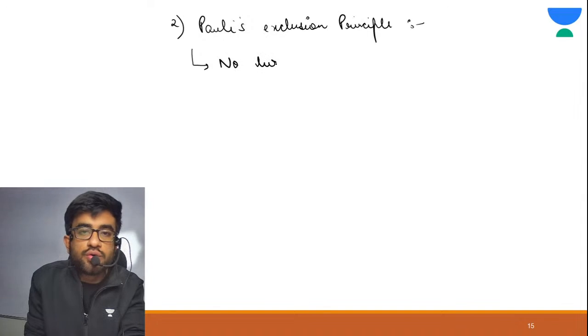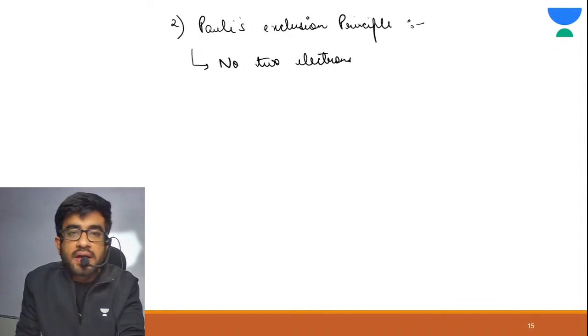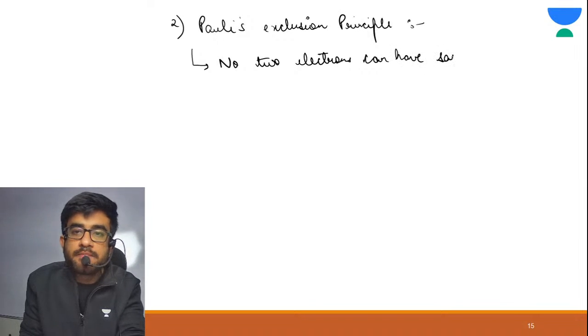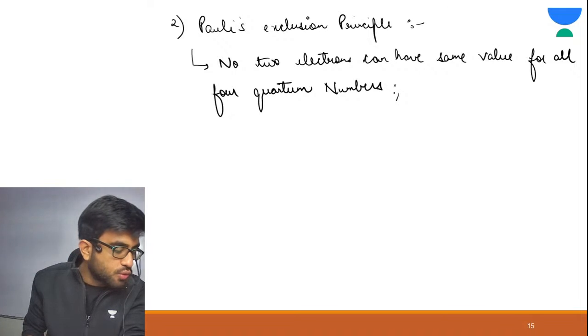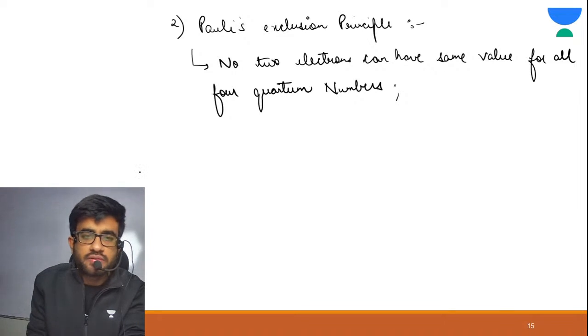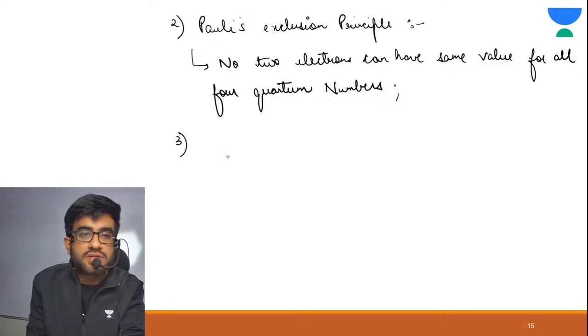No two electrons can have the same value for all four quantum numbers. I will explain this when I write electronic configuration. Let me first write all the rules.